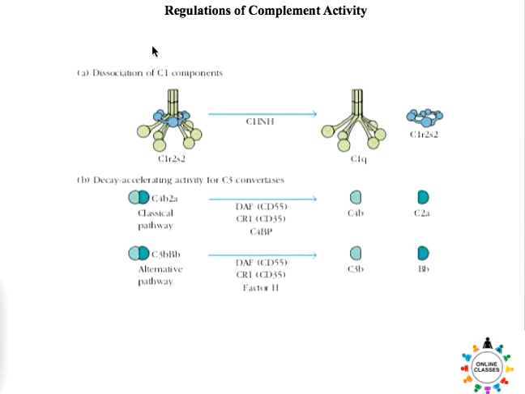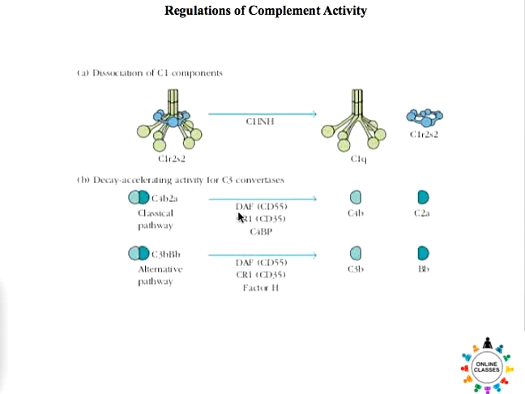Because the C1 components are the initiator components, there is a particular protein called C1NH that can induce dissociation into its component parts. So once it is dissociated, the C1q, C1r2 and C1s2 are dissociated from each other, and therefore they no longer can function.